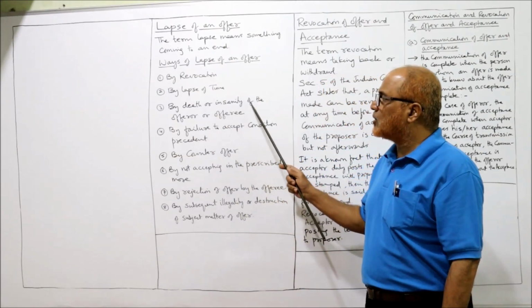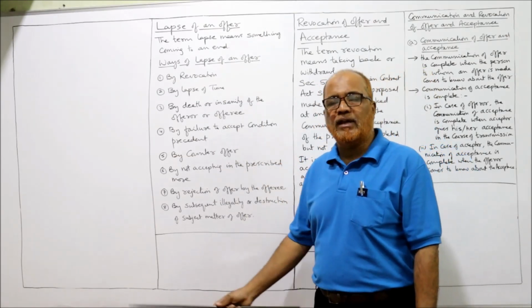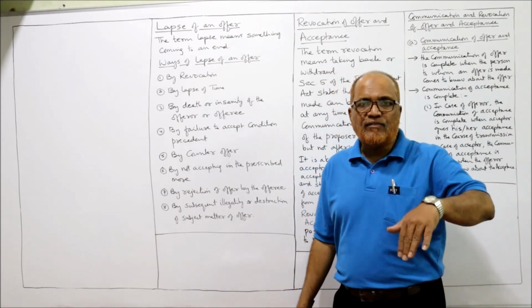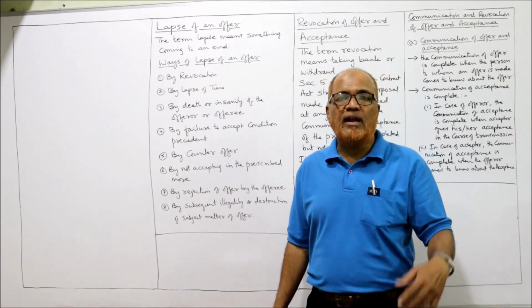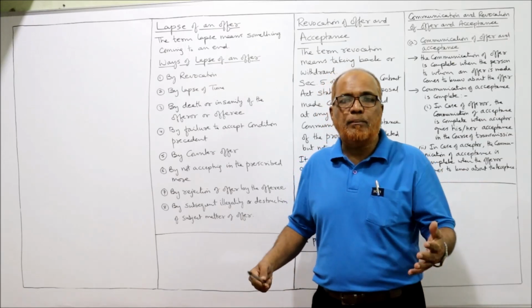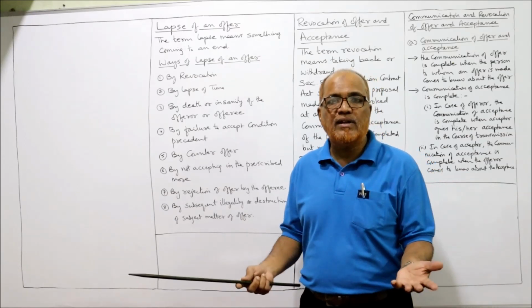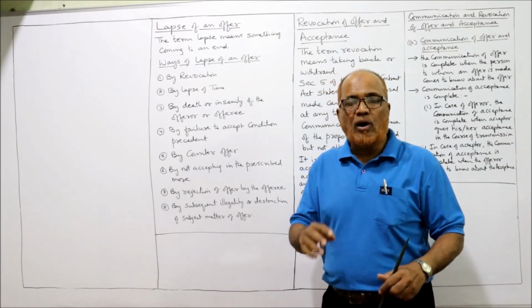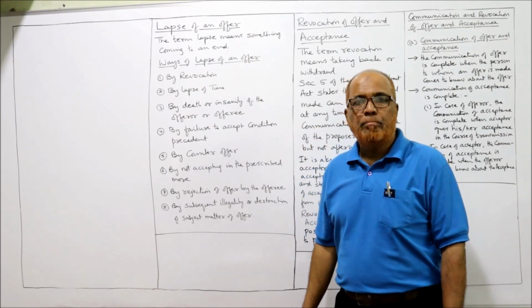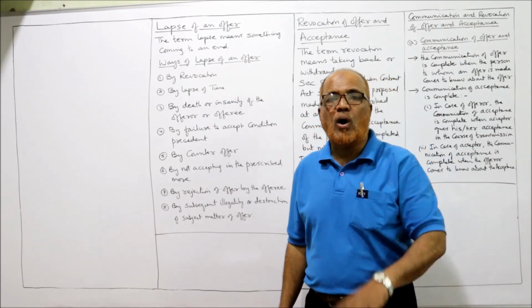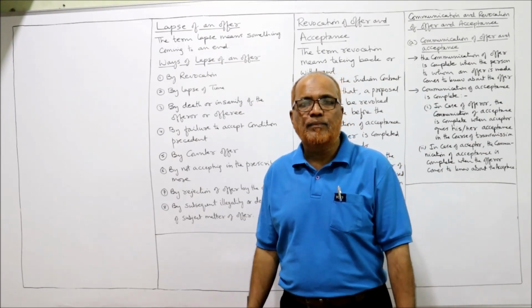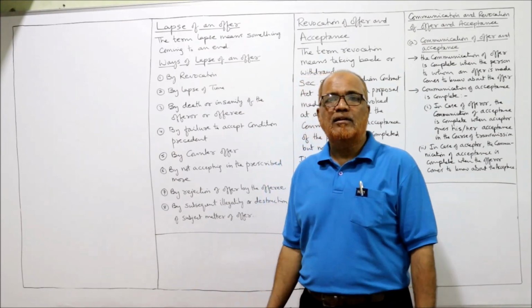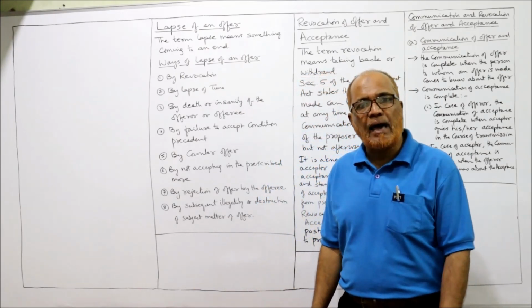Next one is by death or insanity of the offerer or offeree. Suppose after giving the offer, the offerer expired or became insane, then the offer is lapsed. Similarly, when the offer is given to the offeree, but before acceptance the offeree expired or became insane, in that case the offer will be lapsed.